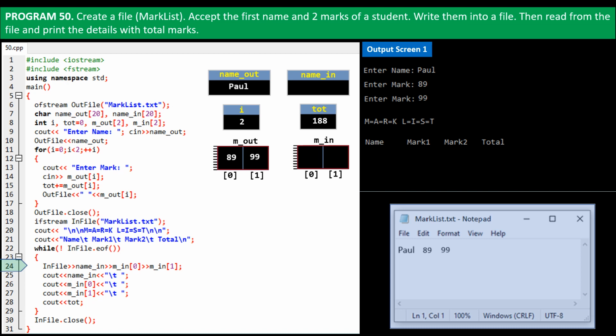On line 24, it says using the object inFile, get first block of data into the memory variable nameIn, second data block to array min of 0, and third data block to array min of 1. So Paul is copied to nameIn, 89 is copied to array min of 0, 99 is copied to array min of 1. Lines 25, 26, 27, and 28 print the values onto output screen. Since now the file pointer is at end of file, control exits while loop and the input file is closed.